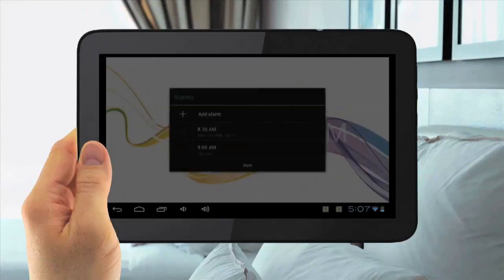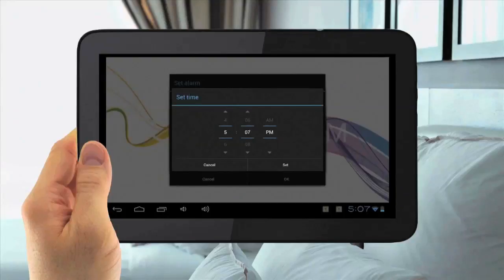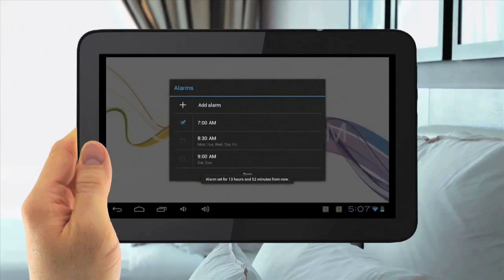Then change the time, then hit Set, then go OK, and now you will see your alarm is set. Hit Done, and now you are all done.